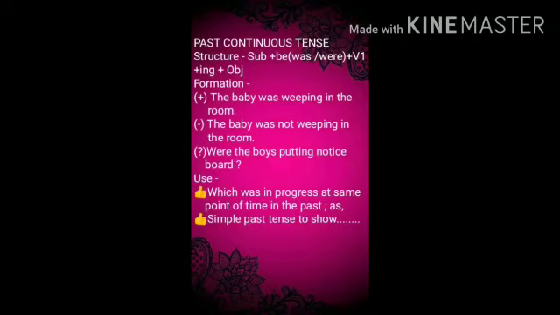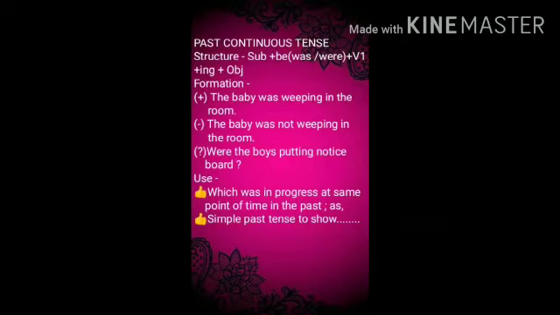In negative sentences, we put not between the helping verb and the present participle, first form plus ing, of the main verb, as the baby was not weeping in the room. Children were not playing in the field. In interrogative sentences, the helping verb is put before the subject. For example, were the boys putting up the notice board? Where were the children playing?